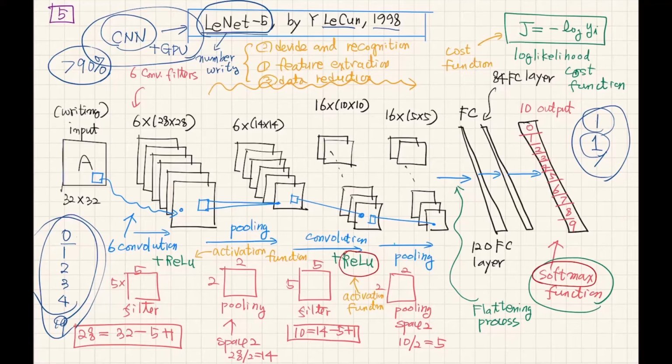The input image has 32 by 32 pixels, so the size of the input is 32 by 32.